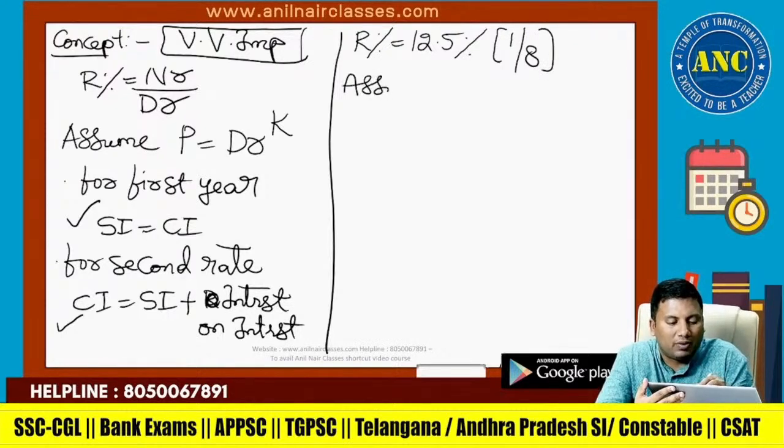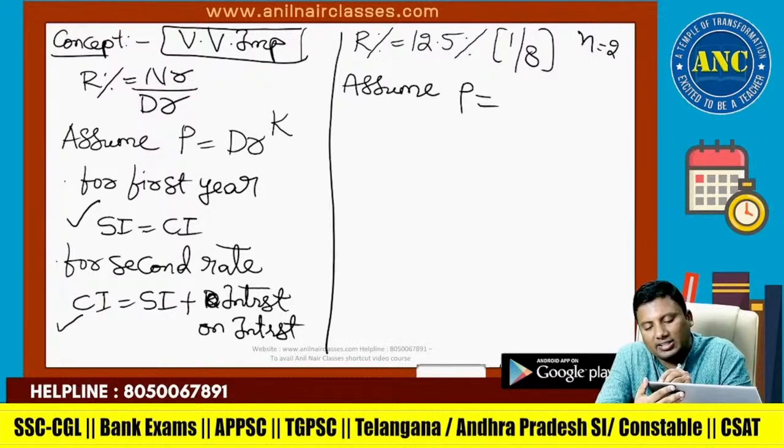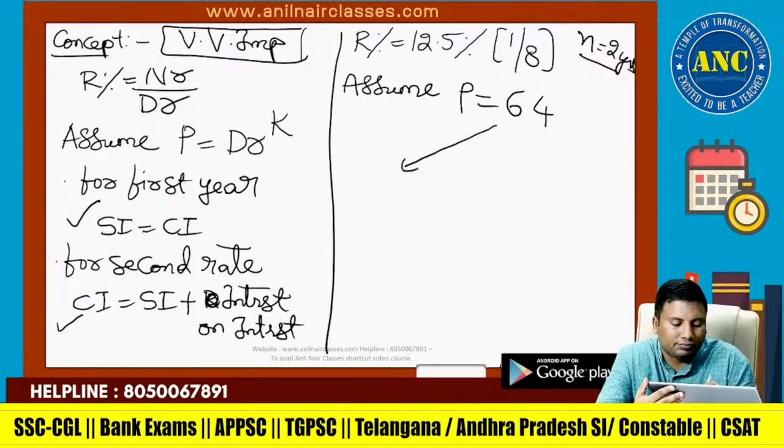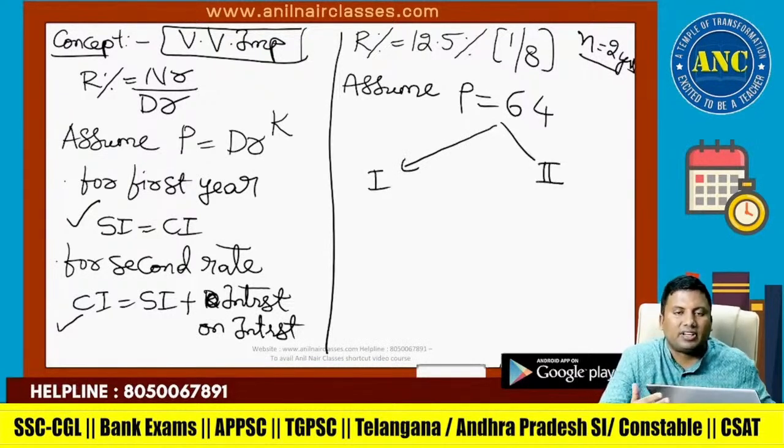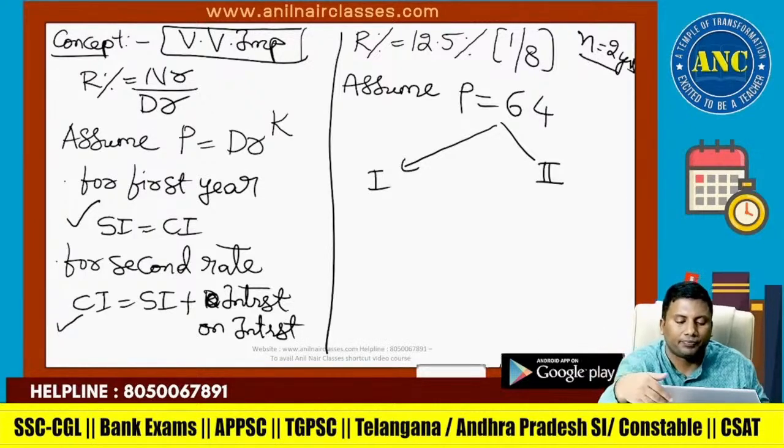Assume principal equivalent to denominator power k. How many years given? 2 years it is given. 8 square is 64. This is the interest for first year. This is the interest for the second year in CI.